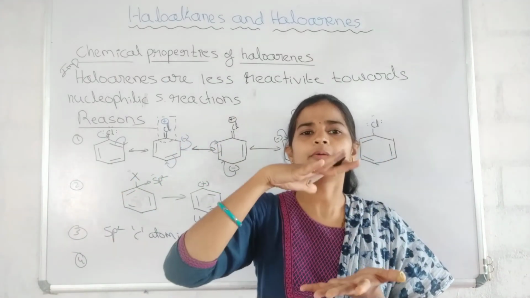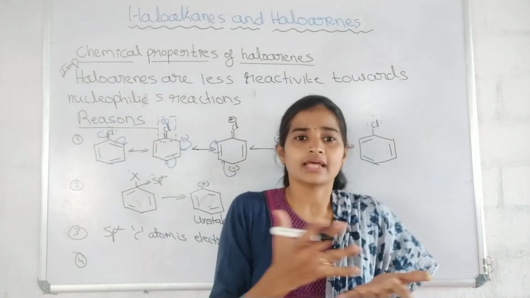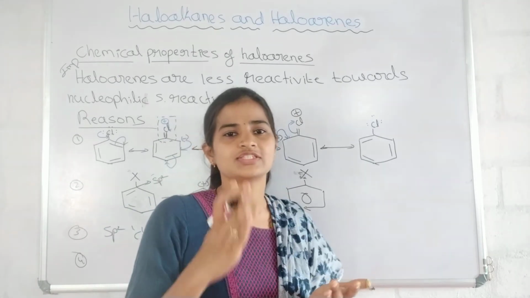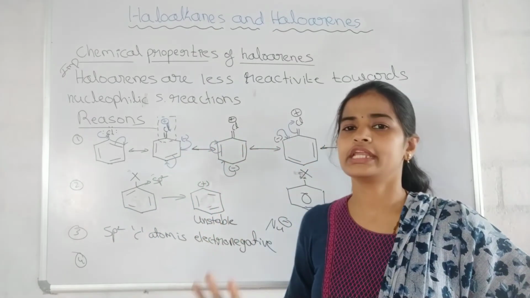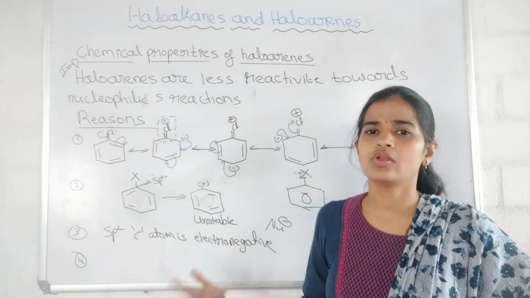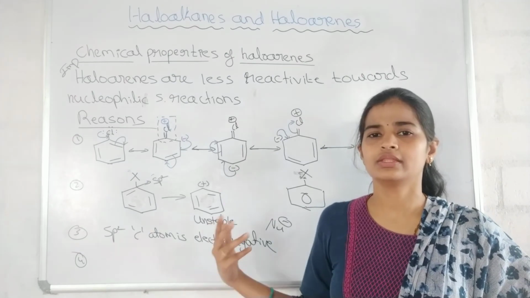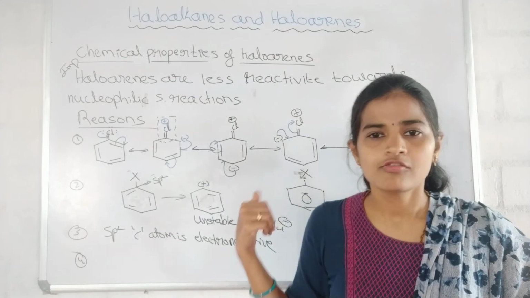These are called delocalized pi electrons. Benzene is electron rich due to the delocalized pi electrons. Hence, it will not show interest in undergoing nucleophilic substitution reactions. Got it? These are the four reasons.